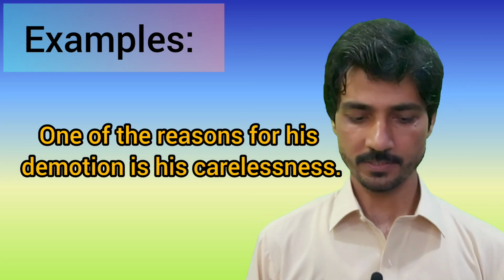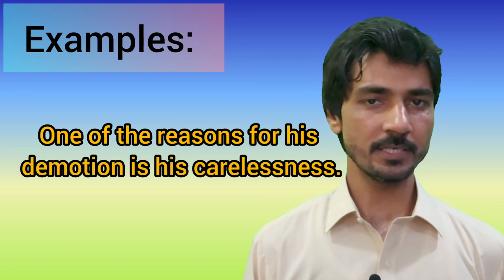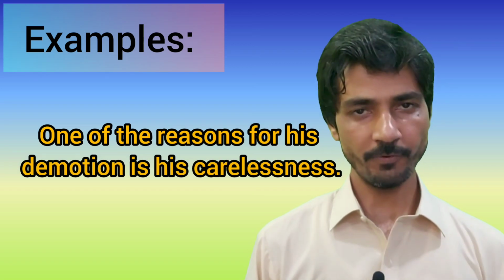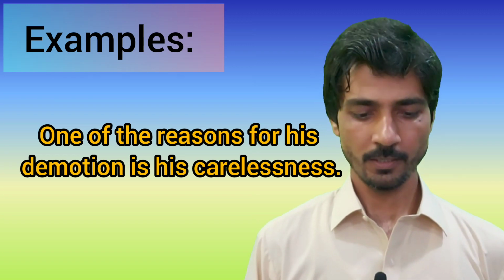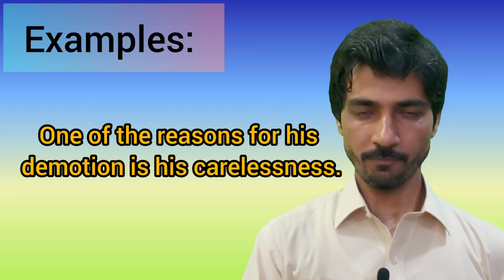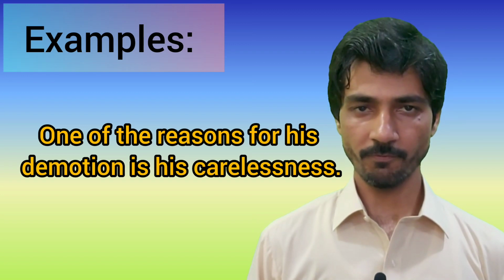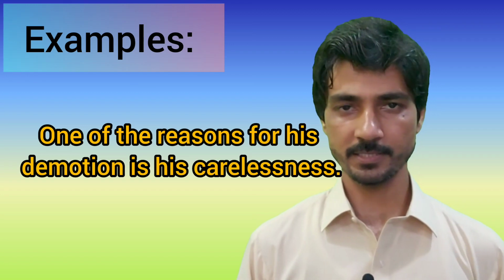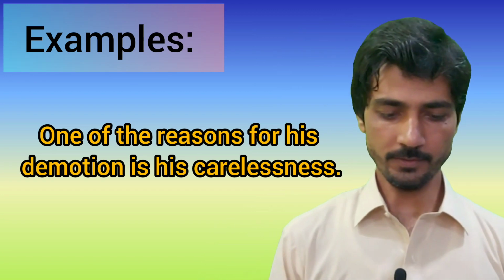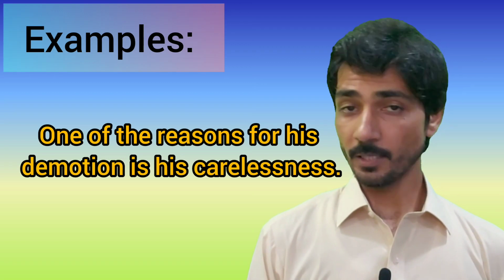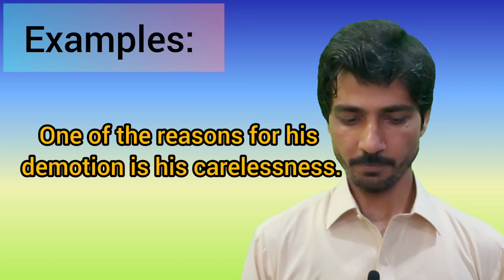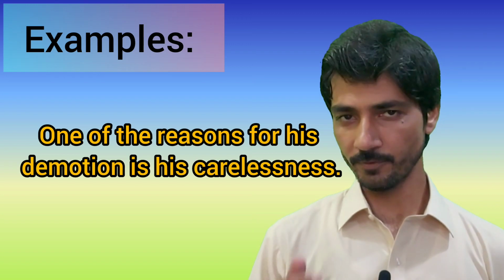One of the reasons for his demotion is his carelessness. If we analyze this sentence, the subject is singular, because we have the words one of the reasons.